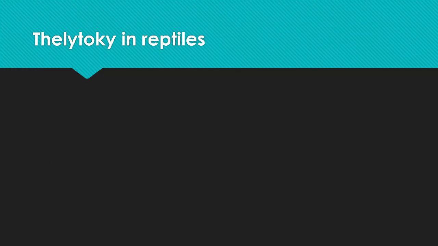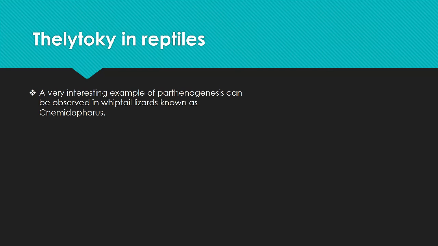Thelytoky in reptiles. A very interesting example of parthenogenesis in vertebrates can be observed in the whiptail lizards belonging to the genus Cnemidophorus.